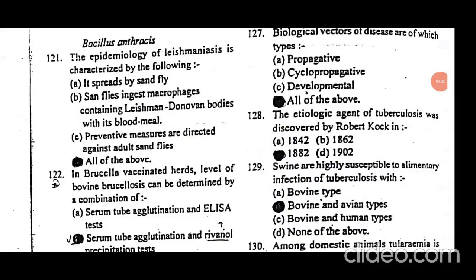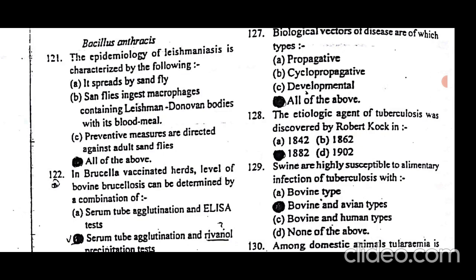The epidemiology of leishmaniasis is characterized by the following. It spreads by sandfly, and sandflies ingest macrophages containing Leishman-Donovan bodies with the blood meal. Preventive measures are directed against adult sandflies. Leishmaniasis in a nutshell is a protozoal disease, an intracellular parasite. The cells that are infected are the macrophages, so it is an intramacrophagic parasite.